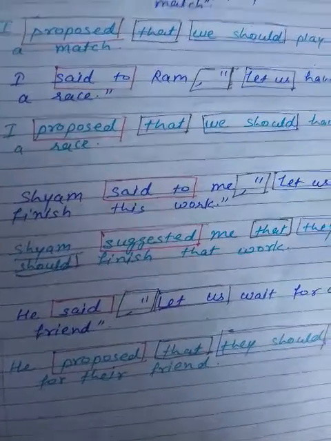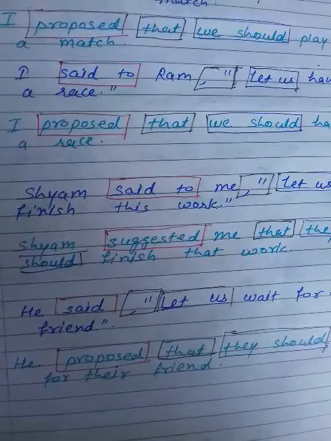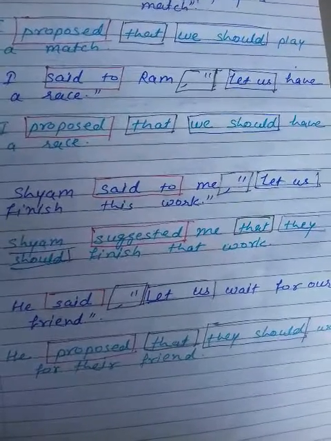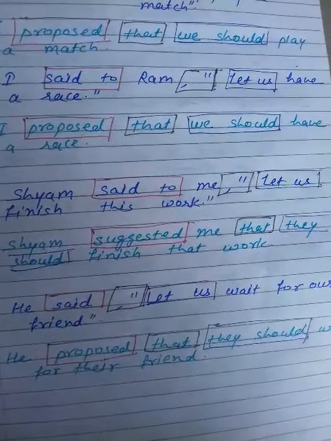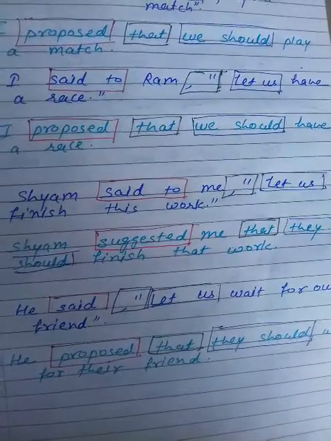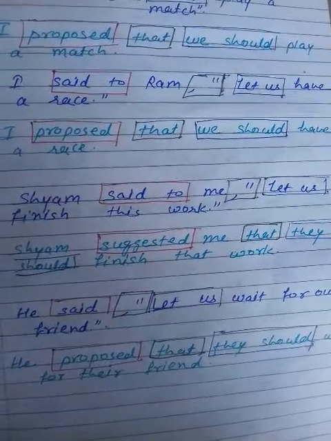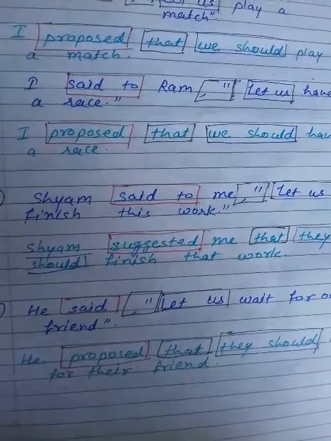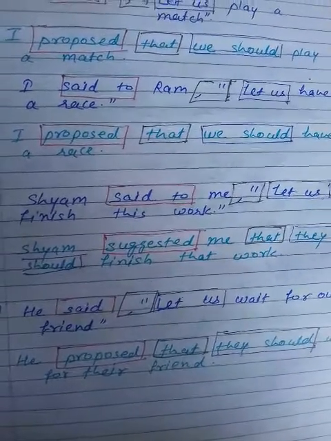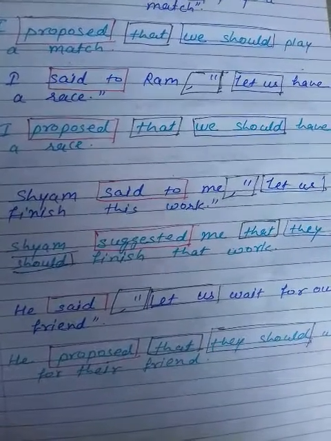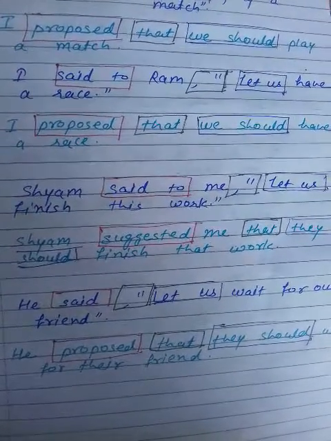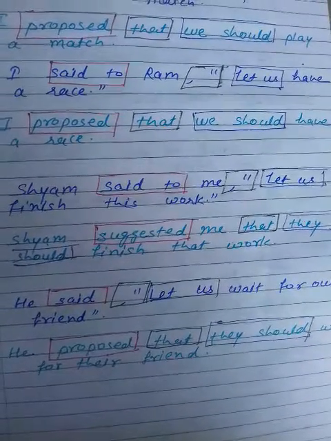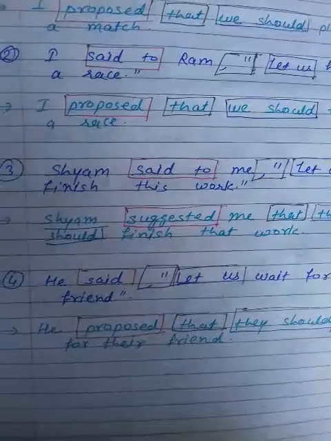Shyam suggested me. Why do we put suggested here as the reporting verb? You can see Shyam said to me, "Let us finish this work." चलो हम ये काम पूरा करते हैं. So this is a suggestion for me. Because of that, I use the reporting verb suggested here. Shyam is third person, and we use "they should" in place of let us. Shyam suggested me that they should finish that work. This changes into that.